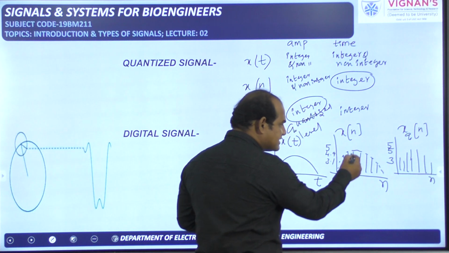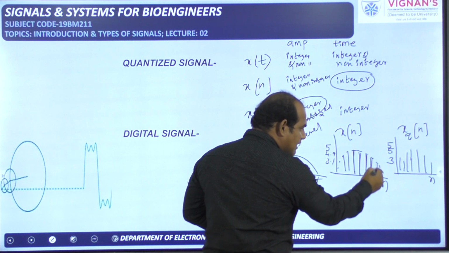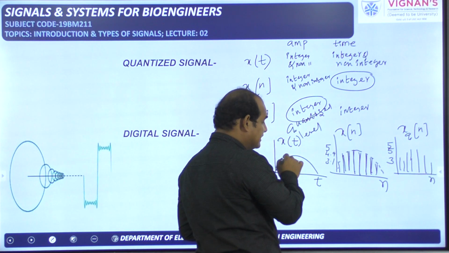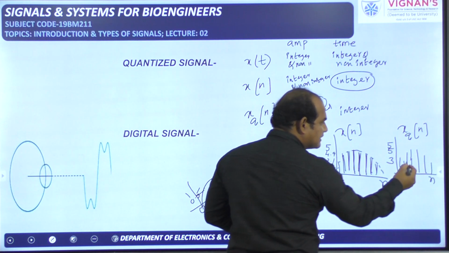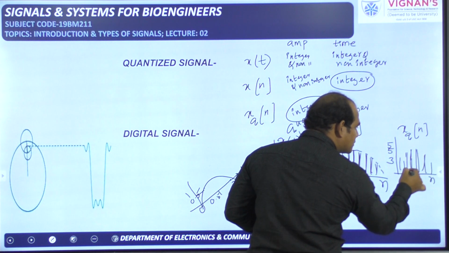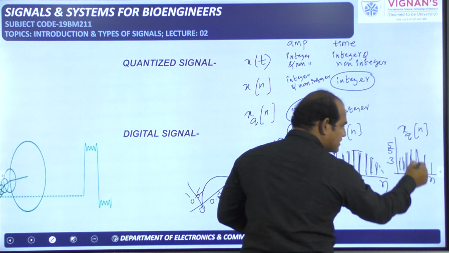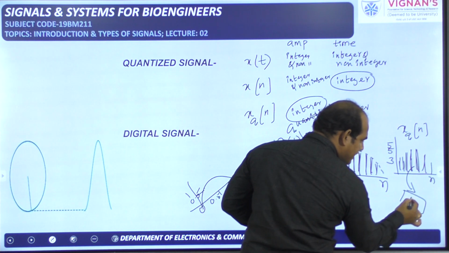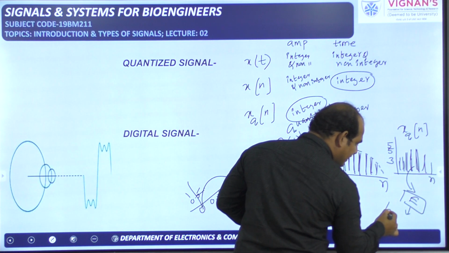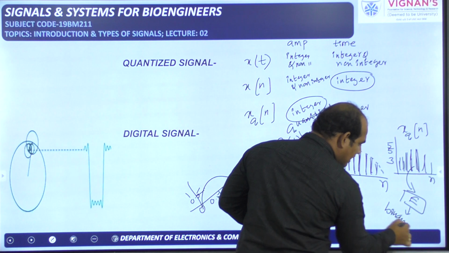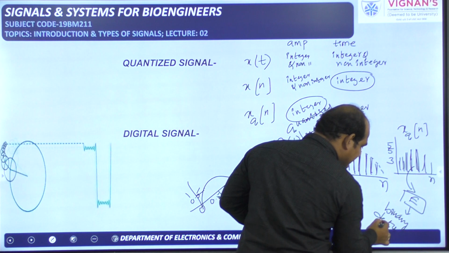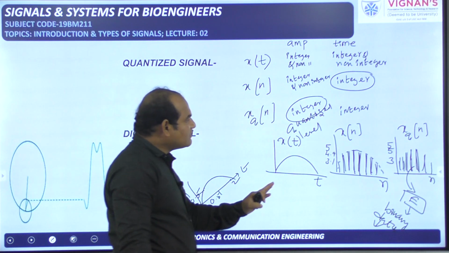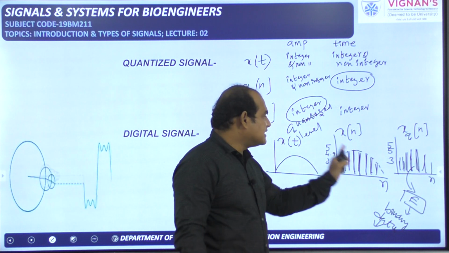So here samples are there. These are called samples. This signal can be obtained by performing the sampling process on the continuous signal. This here also samples are there, but amplitude is varied as compared to this one. The samples of this quantized signal are given to an encoder, then you will get the binary data. Binary data is nothing but zeros and ones, that is called the digital data, digital signal. Okay, we will deal with the continuous signal and the discrete signal in our subject, that is enough.